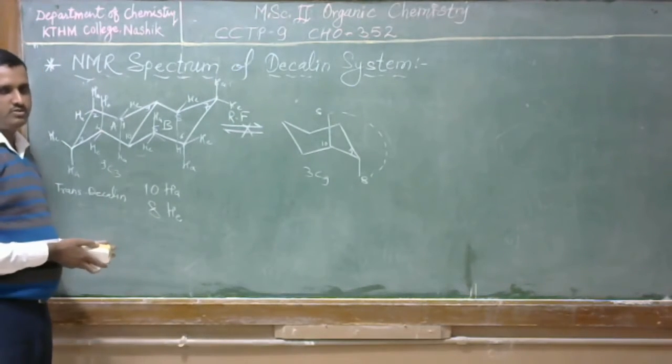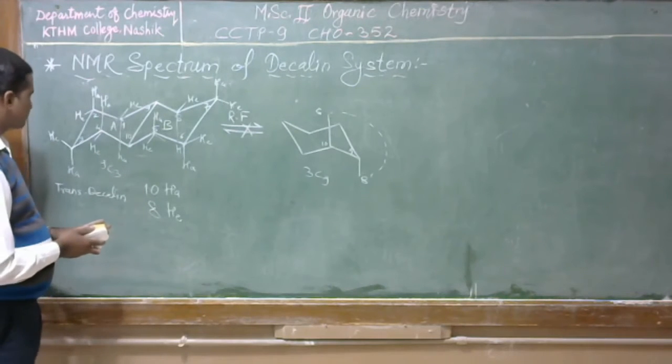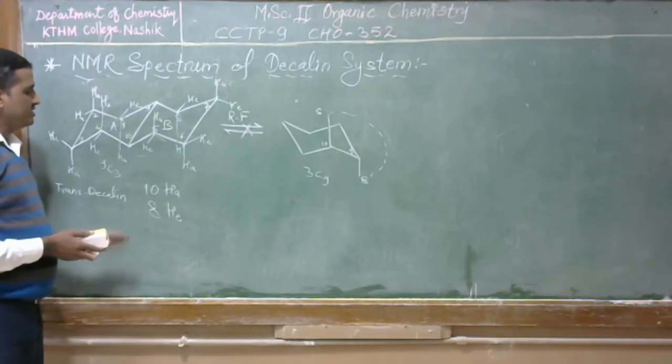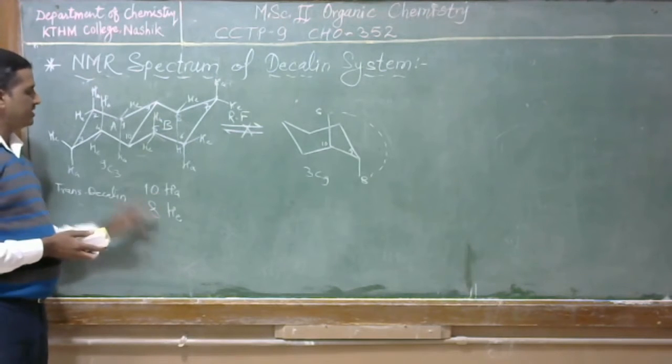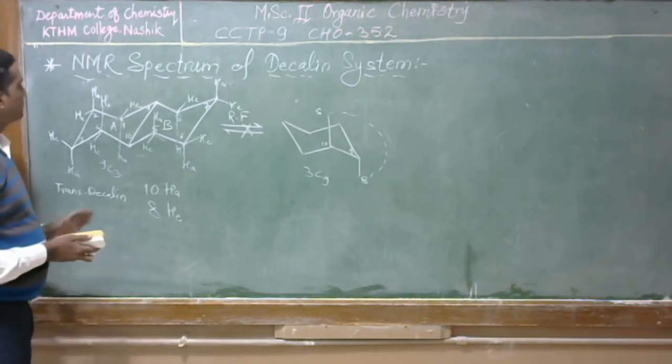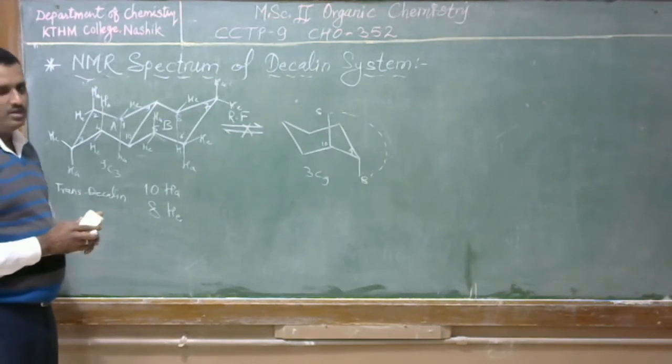This concept was covered in the previous lecture. So 10 hydrogens are axial, 8 hydrogens are equatorial, but ring flipping is not possible.